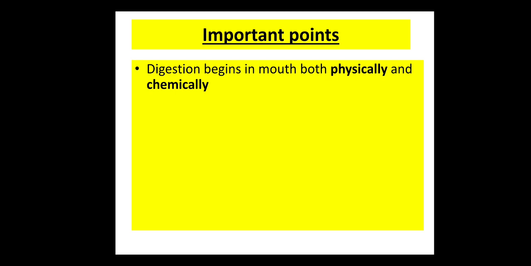Chemical digestion means the food changes chemically, and that is done by enzymes. So both types of digestion occur in our mouth: physically by mastication and chemically by the enzyme.